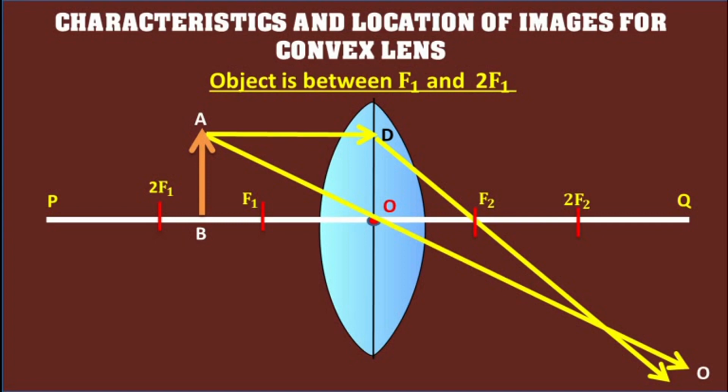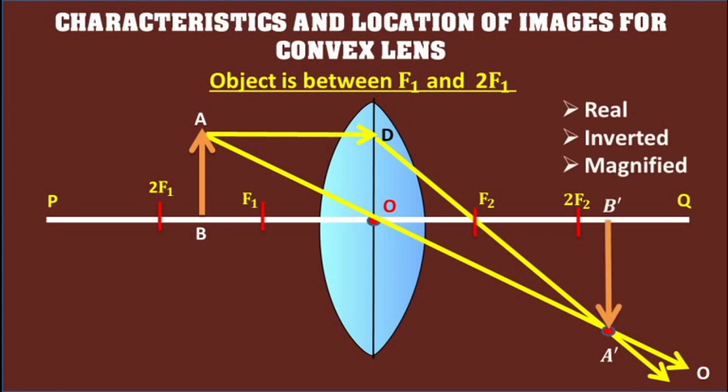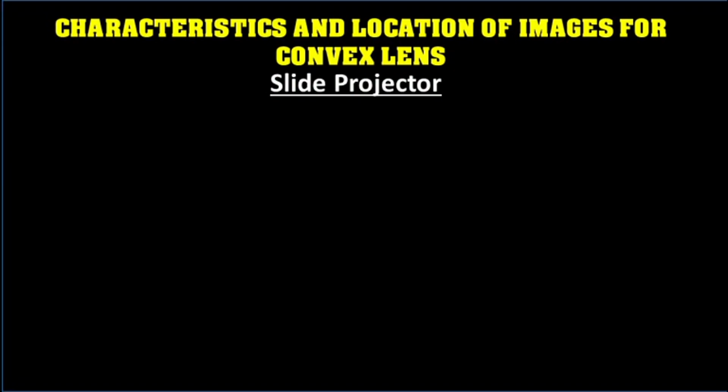The two rays meet at a point A dash. Thus A dash B dash is the real, inverted and magnified image of the object AB. In this manner, a convex lens is used in cinema and slide projectors.